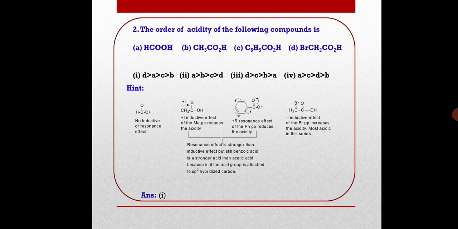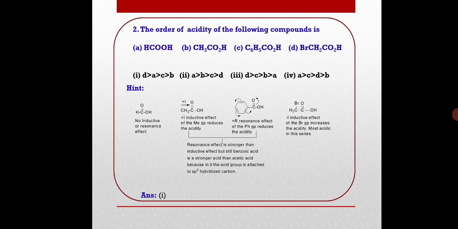The first one is formic acid. So here in formic acid there is no inductive effect, no resonance effect. In acetic acid, because of the methyl group, there is a plus I inductive effect which reduces the acidity. Going to benzoic acid, the phenyl ring has both